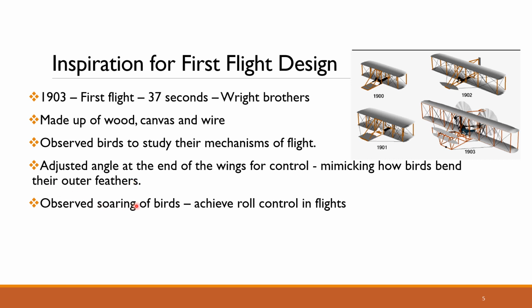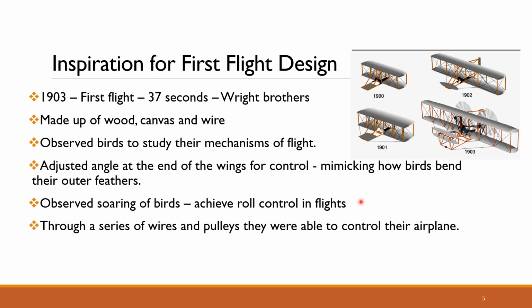They also observed the soaring of birds. Soaring is flying up along the vertical direction. So they observed this to achieve the roll control in flights. Then through a series of wires and pulleys, they were able to control their aeroplane, and they successfully flew their first flight in the year 1903.